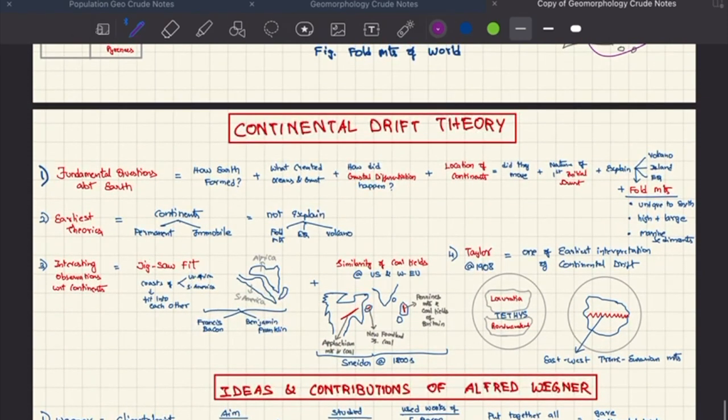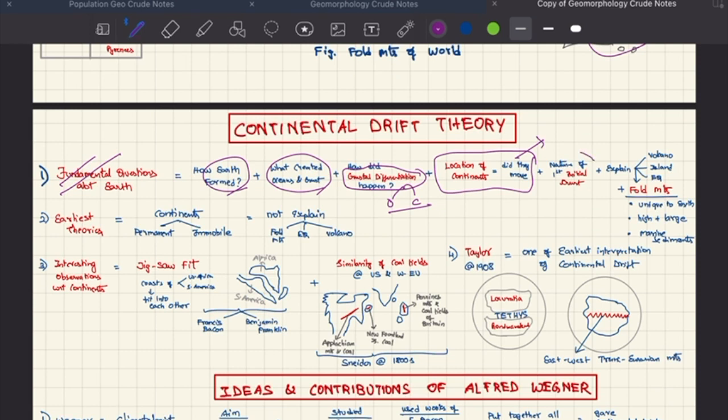Coming to continental drift theory, we have some fundamental questions about the Earth, which are: how did Earth form? What created oceans and crust? How did crustal differentiation happen, that is, why are ocean and continental crust different? How did the continents come to be where they are? What factors decided it? What was the nature of the initial or primordial crust? We need to explain features like volcanoes, islands, earthquakes, and fold mountains.